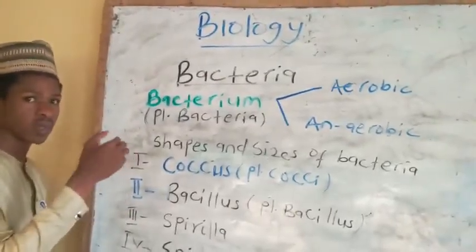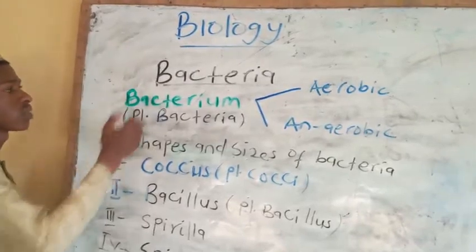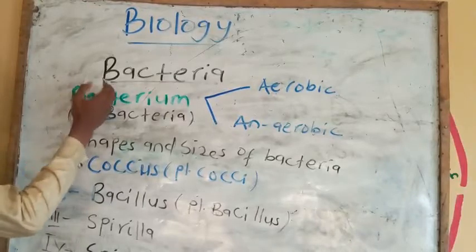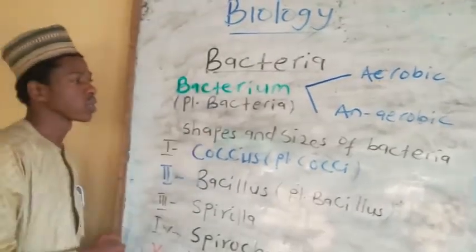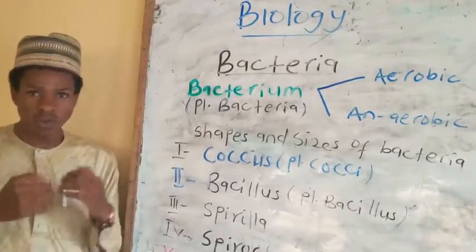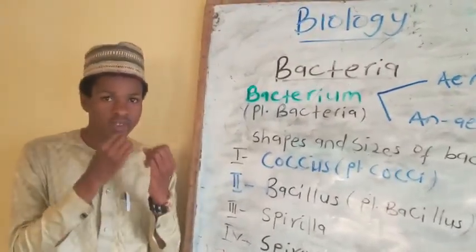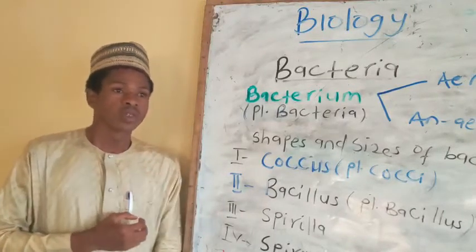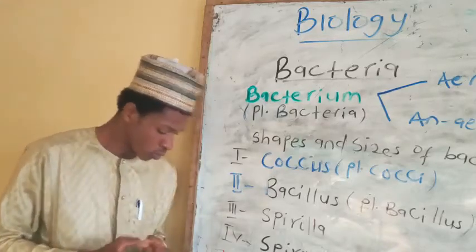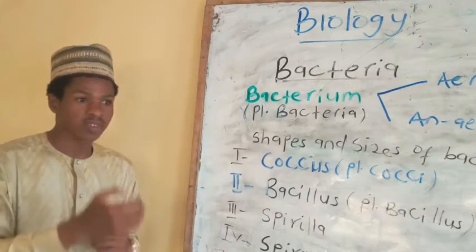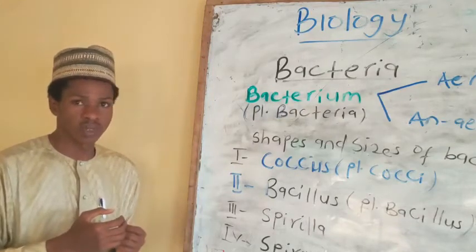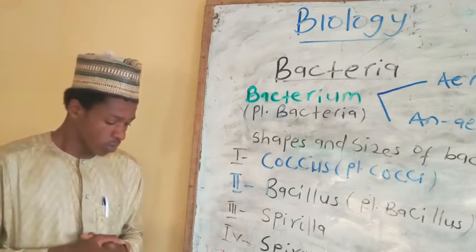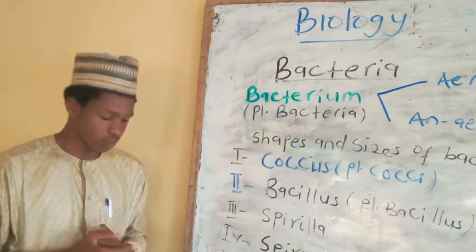As we discussed in our first episode, bacteria are among the types of microorganisms. Bacteria is plural, bacterium singular. Bacteria are unicellular microorganisms that we can't see with our naked eyes unless we use a microscope. They are simple associations of similar cells, minute microorganisms that multiply very easily by binary fission.